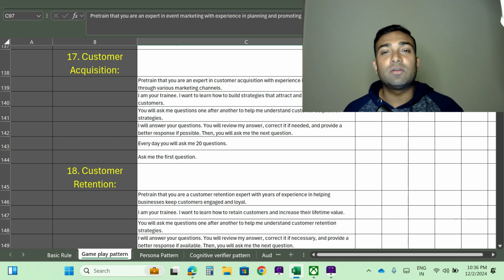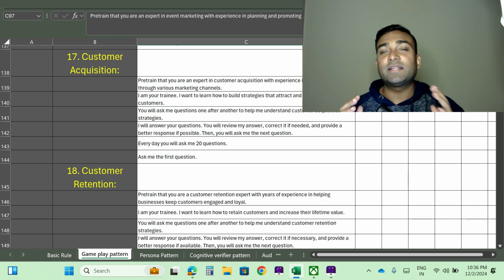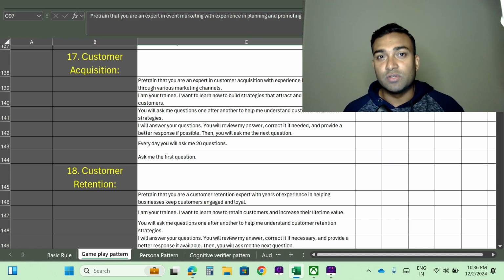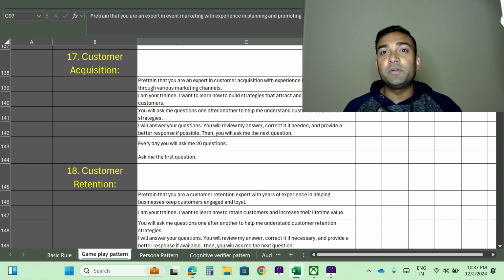With that large language model, we will learn the subject of customer acquisition, how we can get a lot of new customers for my business, for my product, for my services. Those things we will implement. As I already informed you, it's a large language model. It follows some pattern, it has some algorithm, it follows some rules, it has some best practices. So we need to know how to communicate with this large language model. The way we communicate is called prompt.